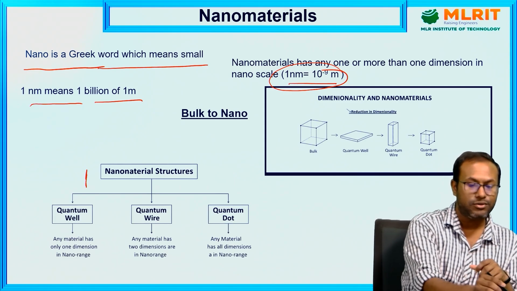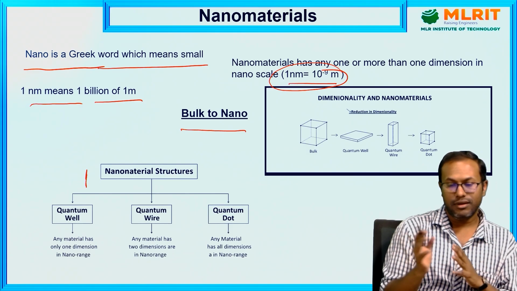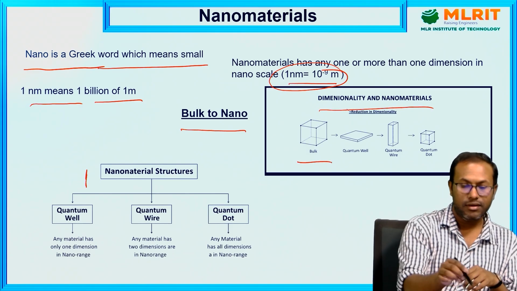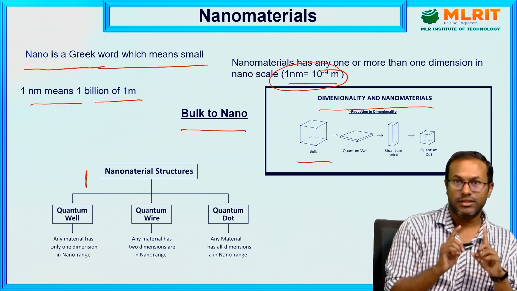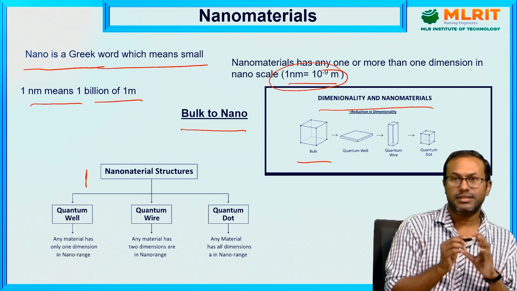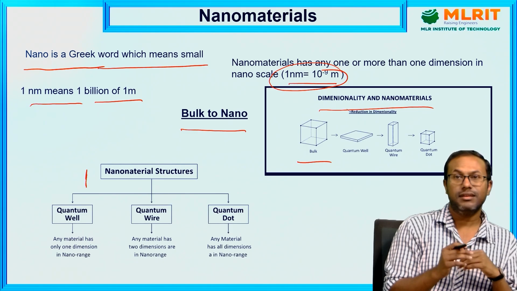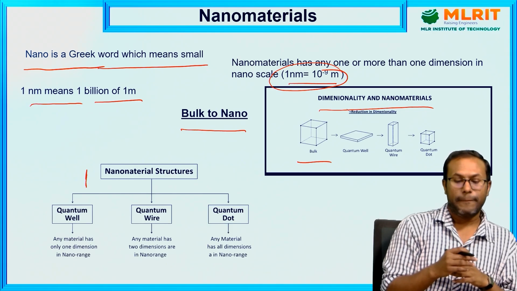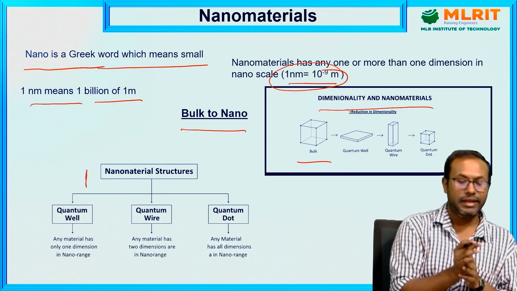Now come to bulk to nano. It is a transformation from bulk material to nanomaterial. So what is this transformation? Suppose this is a bulk material. It is like a cubical box, a three dimensional box with three axes, x, y, z. In all directions, the scale or dimension is of macro order, bulk order. Now suppose we transform from bulk to nano. There are 3 types of nanostructures.